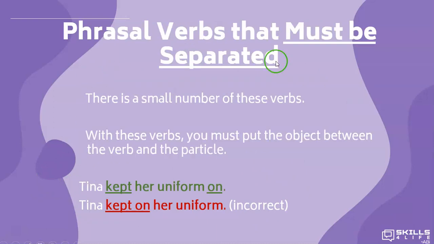Phrasal verbs that must be separated. There is a small number of these verbs. With these verbs, you must put the object between the verb and the particle. Tina kept her uniform on. Not, Tina kept on her uniform.